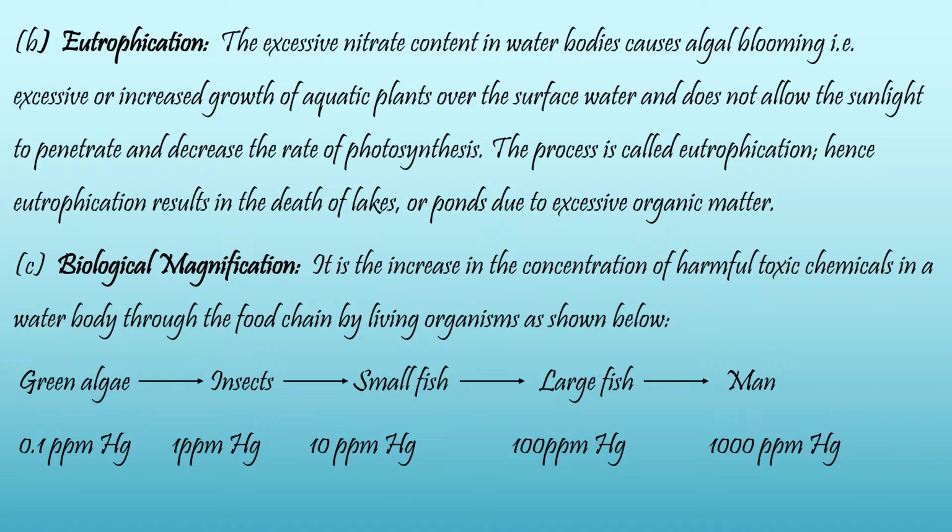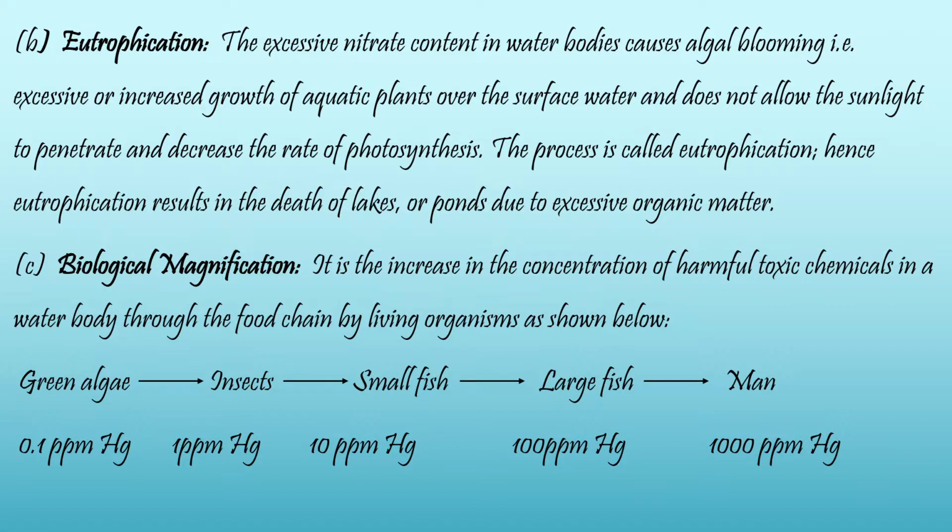When this green algae is eaten by the insects, the concentration of mercury will increase to 1 ppm in the next level. When small fish eat the insects, this amount of mercury will increase up to 10 ppm. In the next step, when the large fish eat the small fish, this will increase up to 100 ppm. And when that fish is eaten by man, it has increased from 0.1 ppm to 1000 parts per million.